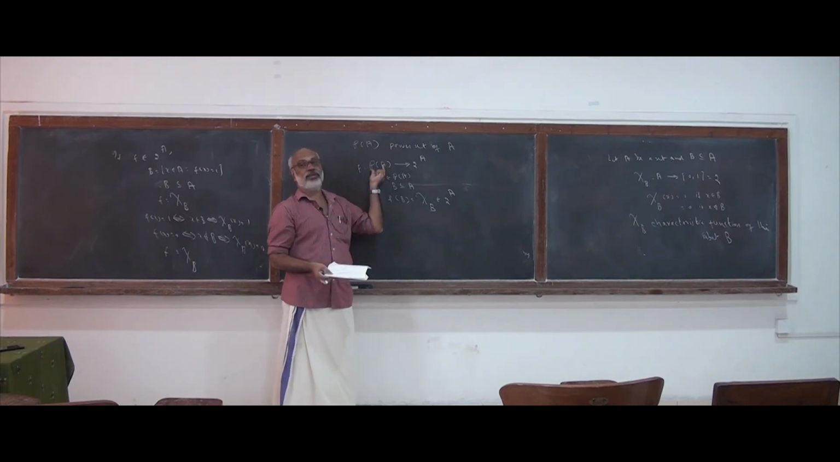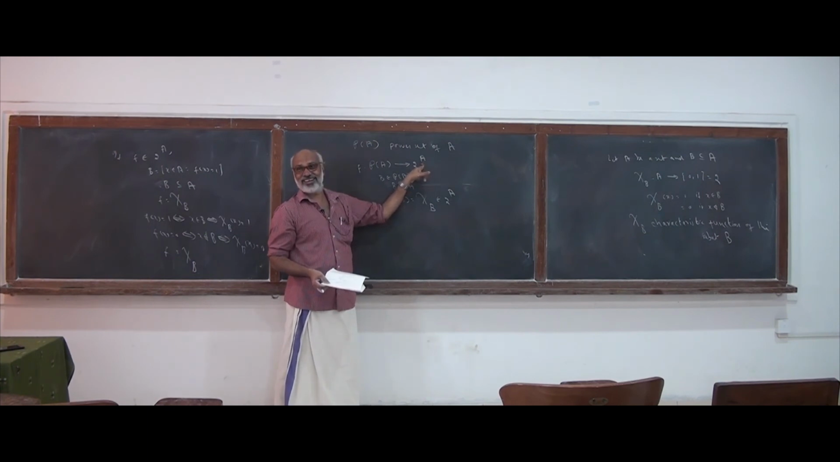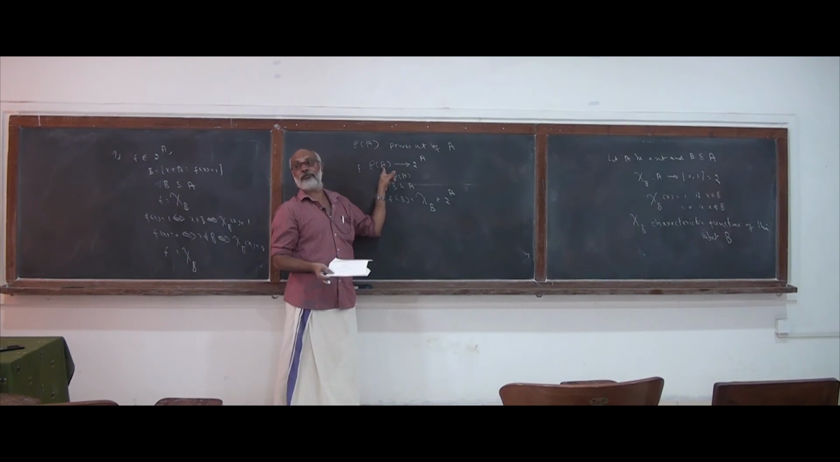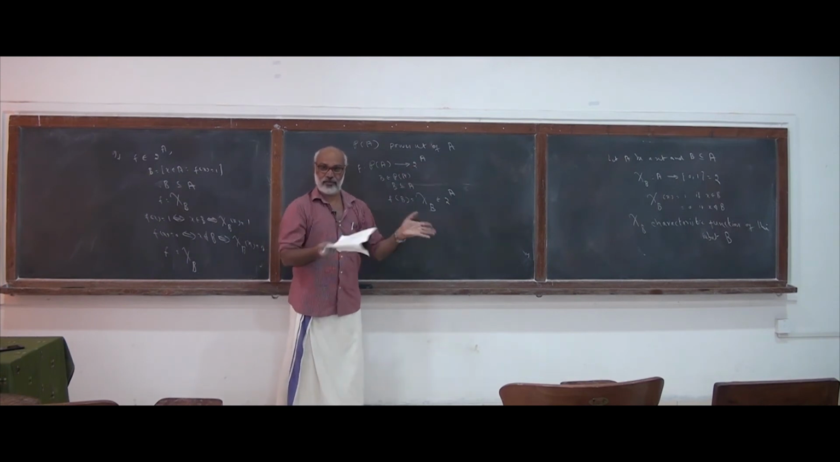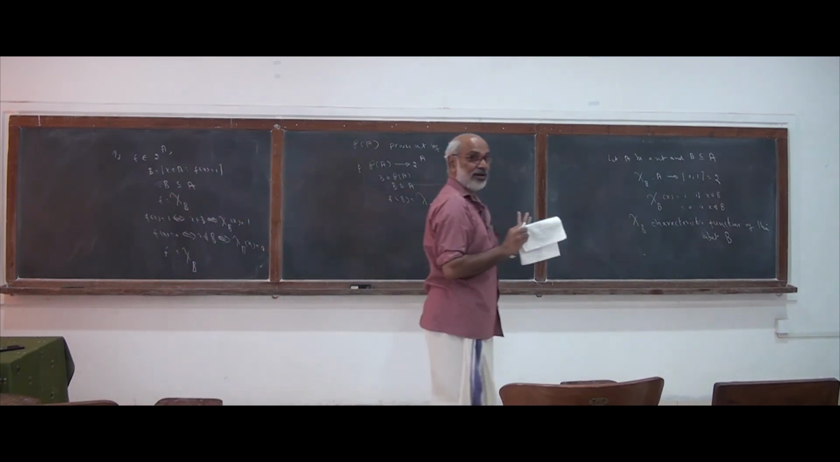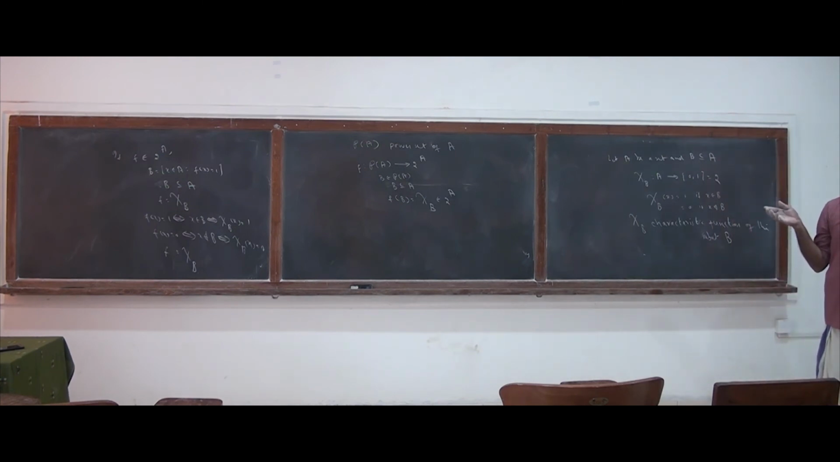If you take B as the empty subset, this function will be 0 always, the constant function 0. And if you take the subset A of A, the characteristic function of A will be taking the constant value 1. So there is actually a 1-1 correspondence between the collection of all subsets of a set and the collection of all characteristic functions, or the collection of all functions from A to the two element set 0 and 1.